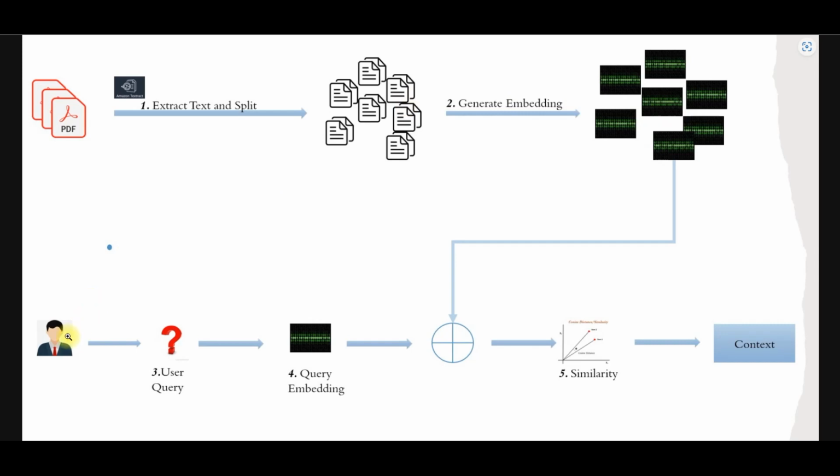Once you have created this embedding for all the documents or all the splits that you have, when the user sends a query, you create a similar embedding for the query as well, and then you identify the vector similarity between these two: one is the query, and the other is your document corpus, the embeddings that you have created for all the documents. The similarity is a numeric number that you can sort on.